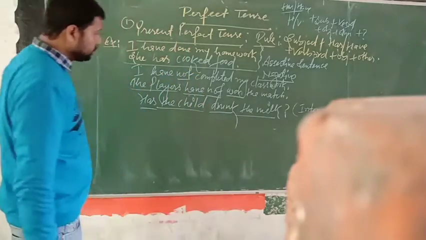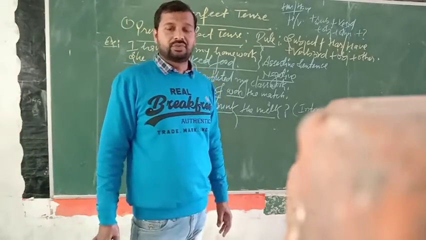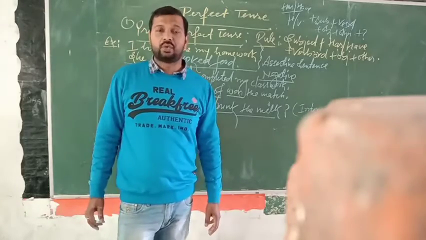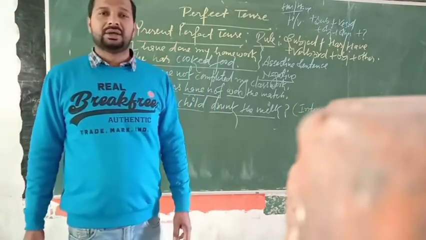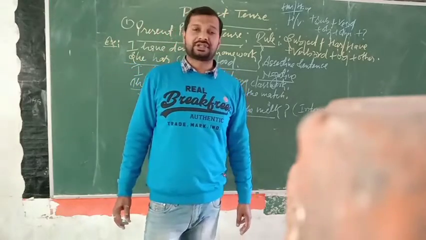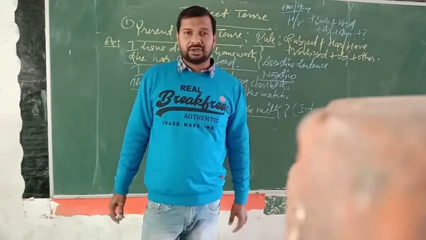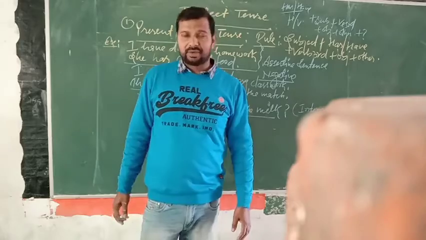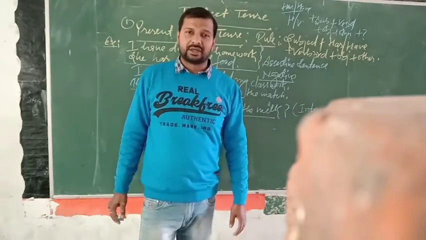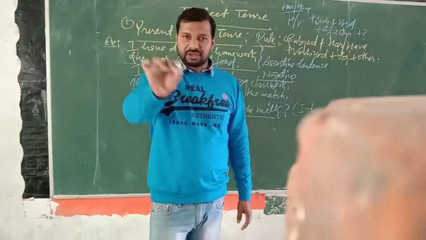Here WH words are used at the starting of the sentence, like when, where, why, how, which. And just after, you will write the helping verb, then subject, then verb third, then object, then other, and in the last of the sentence you will put a question mark.